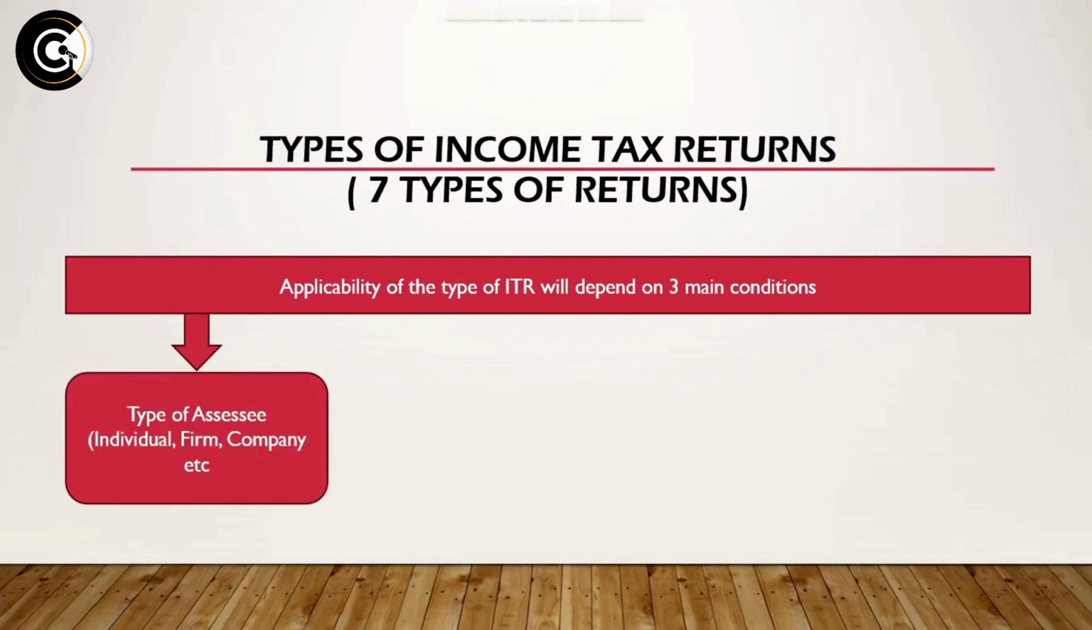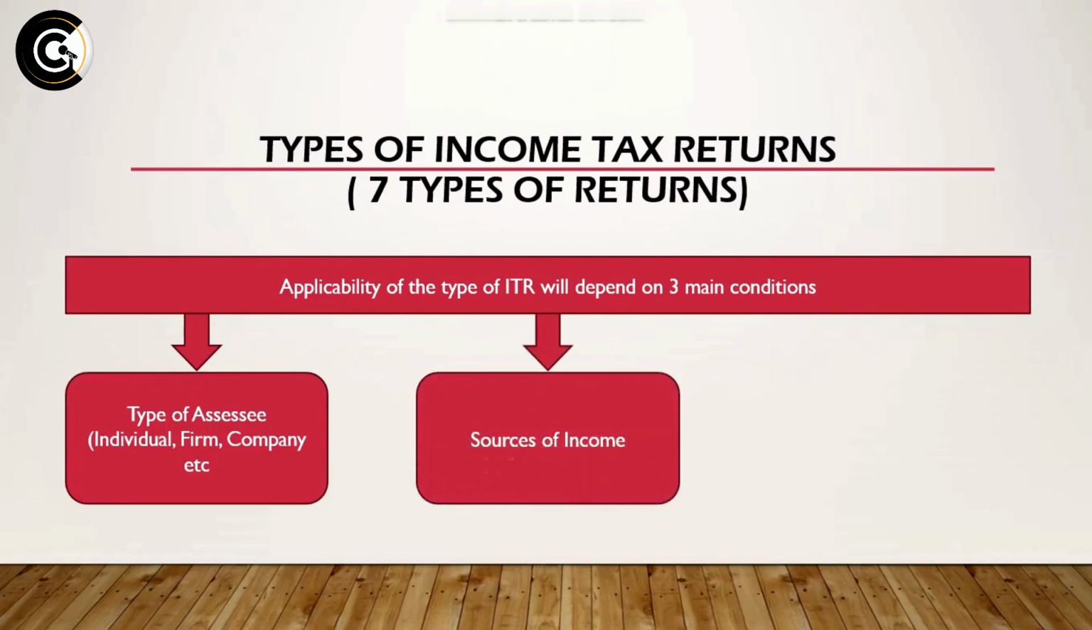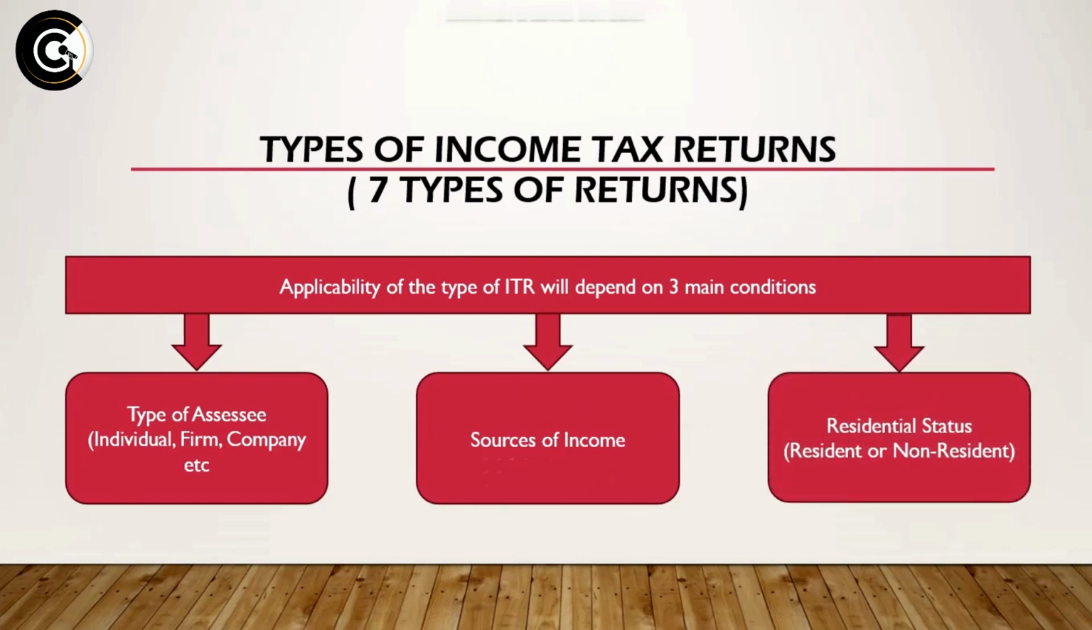The first condition is the type of the assessee. As I said, he can be an individual, a partnership firm, a company, an artificial juridical person, etc. The second main condition is the various sources of income that the person is earning. And the third main condition is the residential status of that person. This can be in the case of individuals as well as companies. It can be a resident individual, non-resident individual, a domestic company, a foreign company, and so on. So the applicability of the type of income tax return depends on these three main conditions.